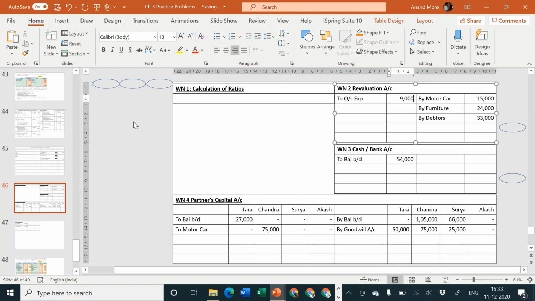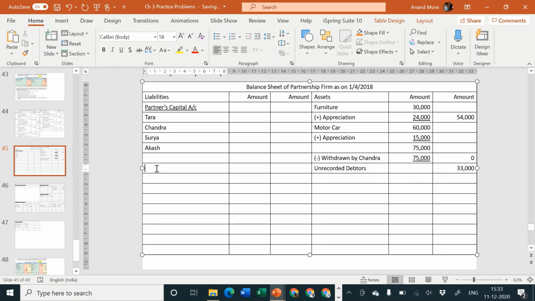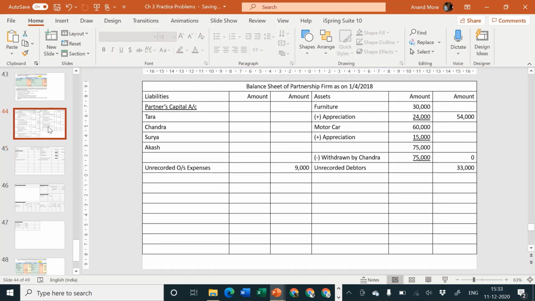Second effect will have to be given to what? It will have to be given to balance sheet liability side. You can say unrecorded outstanding expenses, and then it is rupees 9,000, directly outer column. Okay, so posting is complete.